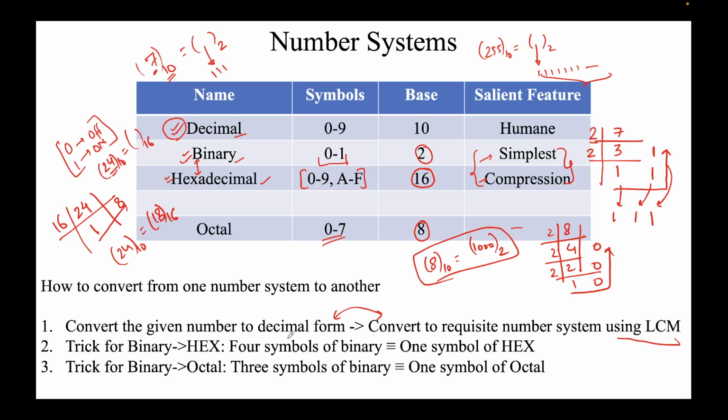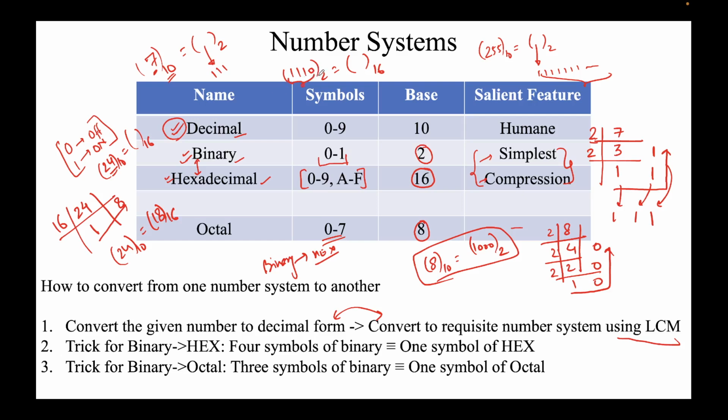Another trick here. Let's say we want to convert binary to hexadecimal. There's a very simple trick. Let's say the binary number here is 1110. What is this in hexadecimal? These 4 bits correspond to exactly one symbol of hexadecimal.